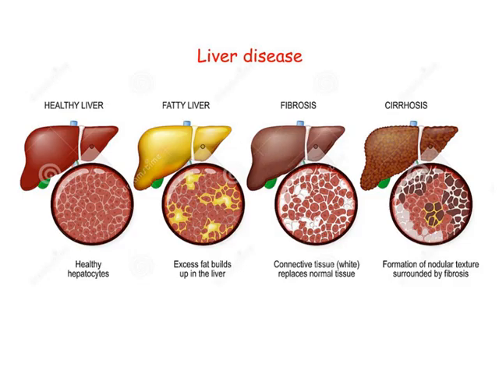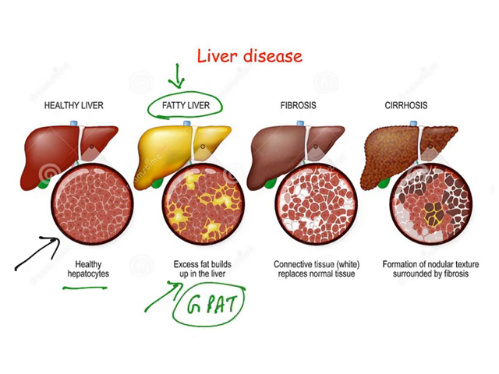In order to explain it further, this is how a healthy liver appears. Normal hepatocytes will be there. Now, this is what is called steatosis or fatty liver. Excess fat builds up in the liver. At one point of time, in 2019, there was a question in GPAT regarding steatosis. It is nothing but fatty liver. After that, in fibrosis, connective tissue replaces normal tissue.